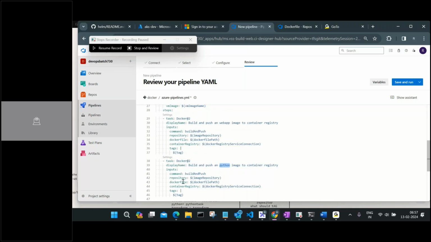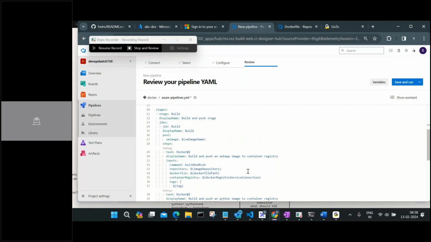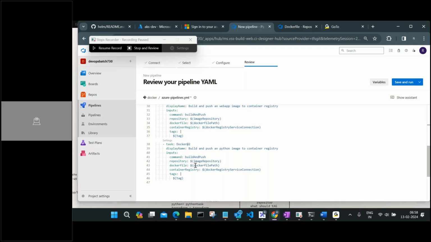I don't want to change the repository, because it is automatically taking the image repository as web app, and the container registry is fine. But the Docker path, right? It changes. So I'm going to copy this. I'm going to say no, don't use this one. Where is that? It's the Dockerfile path, right? I'm going to change this one. I'm going to say no, you don't use this one. I'm putting in a single dot, single thing here, and here also I'm going to change it.